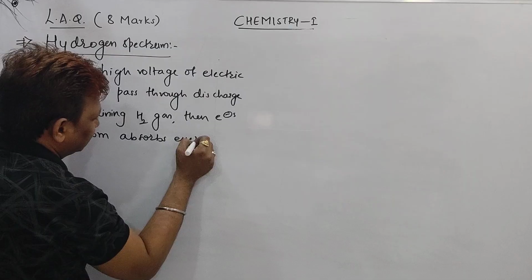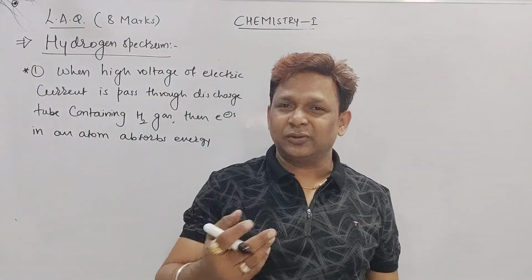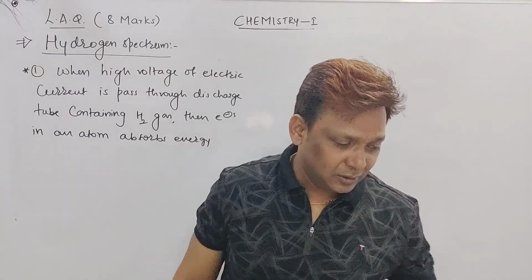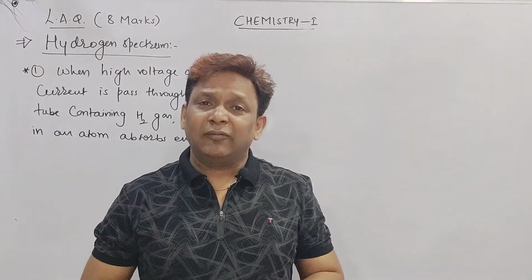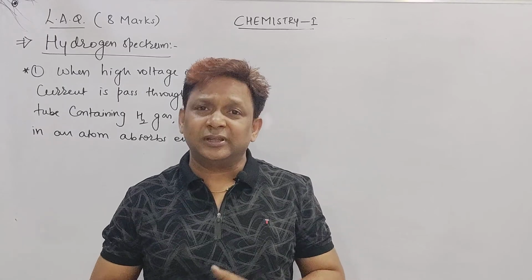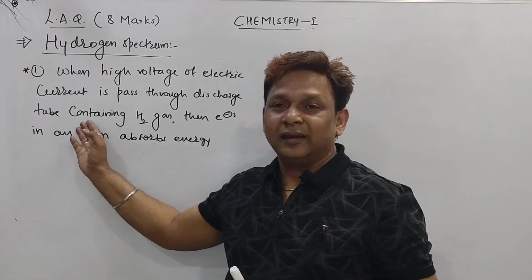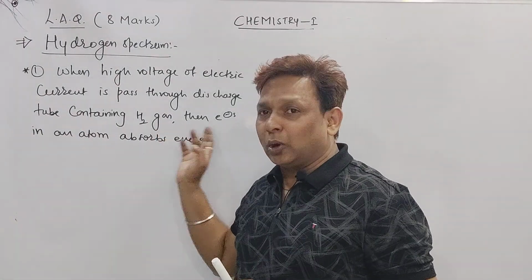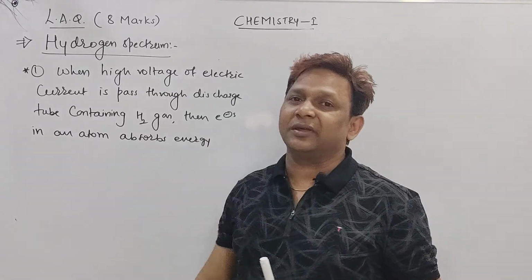If you feel this point is very difficult, you can ask me and I'll tell you the point orally. When a high voltage of electric current passes through the discharge tube containing hydrogen gas, then the electron in the atom will absorb energy.